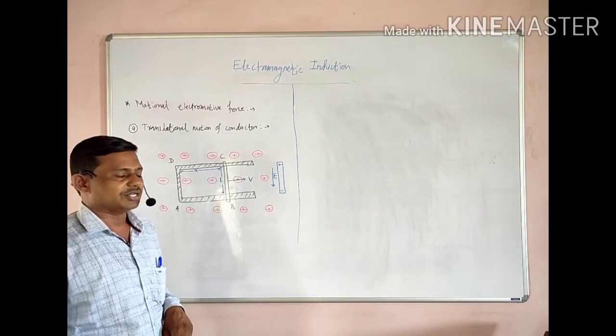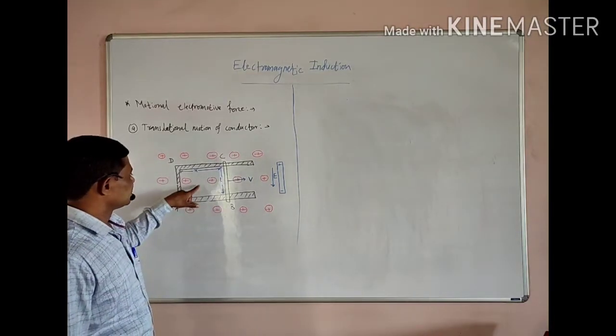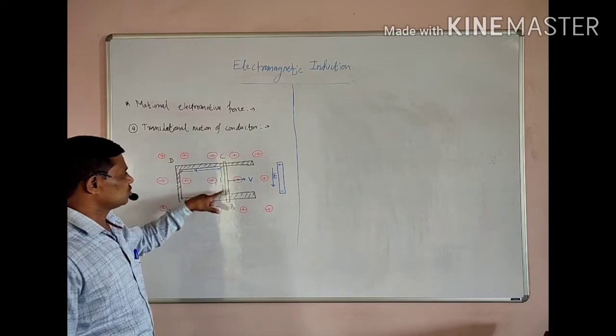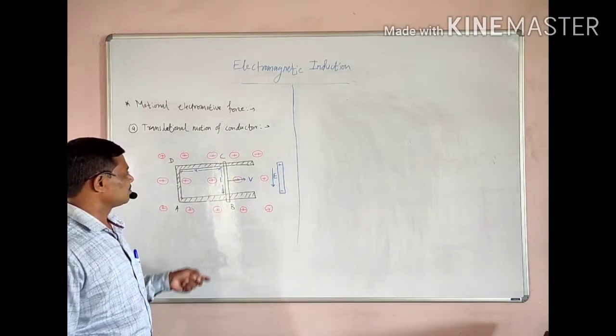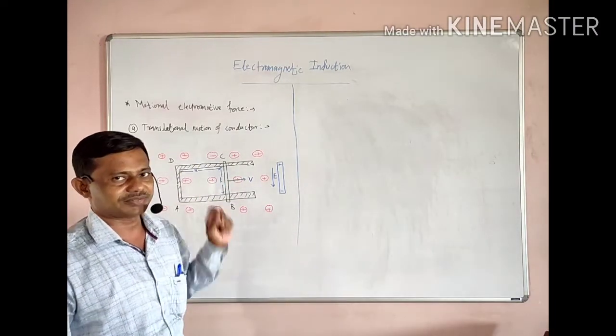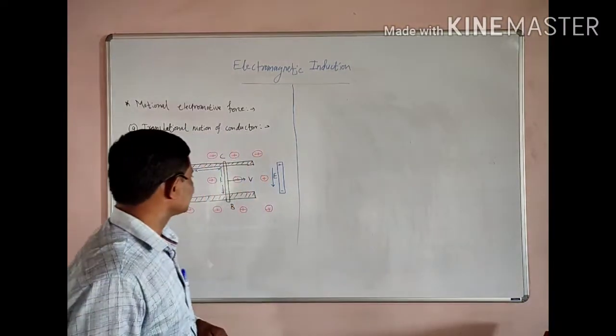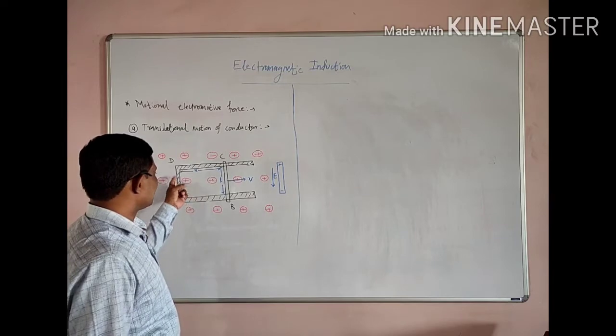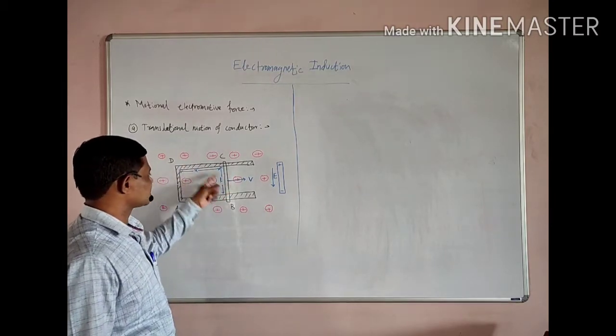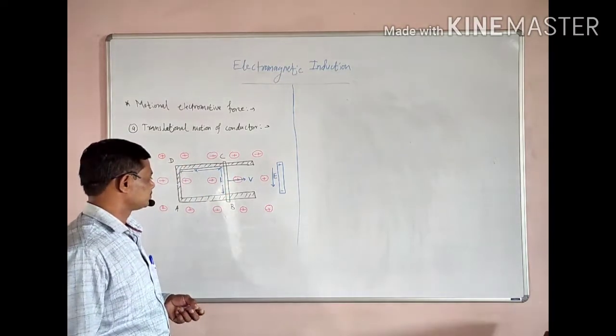Due to this change in magnetic flux with respect to time, an EMF is induced inside the coil, and this EMF is the rate of change of magnetic flux according to the flux rule.